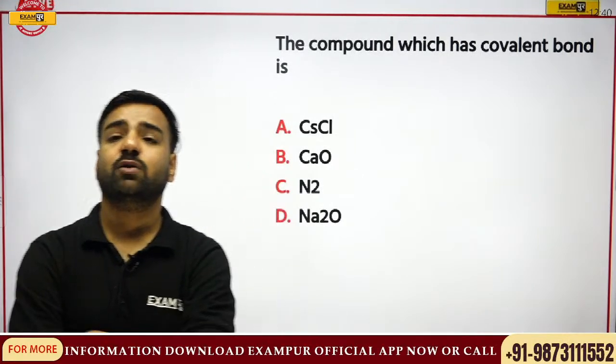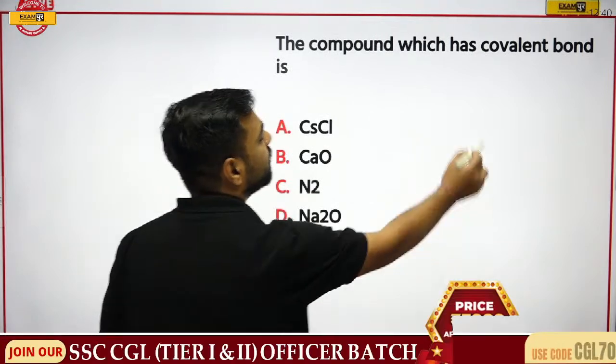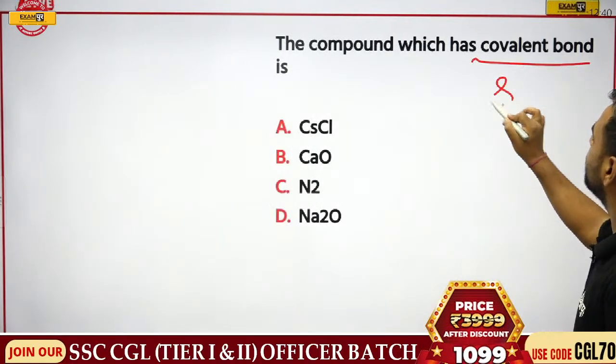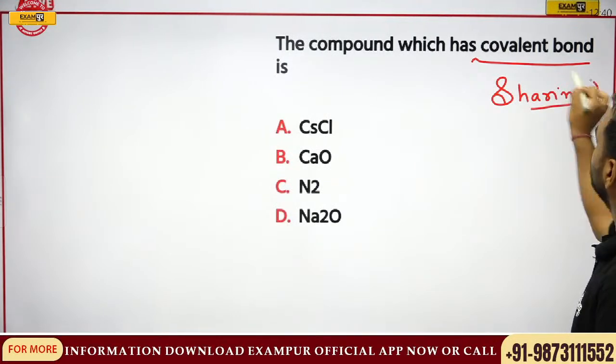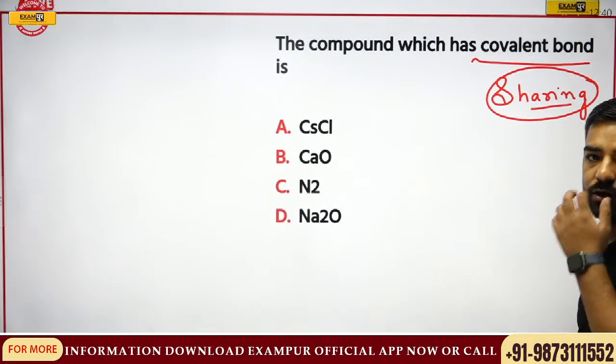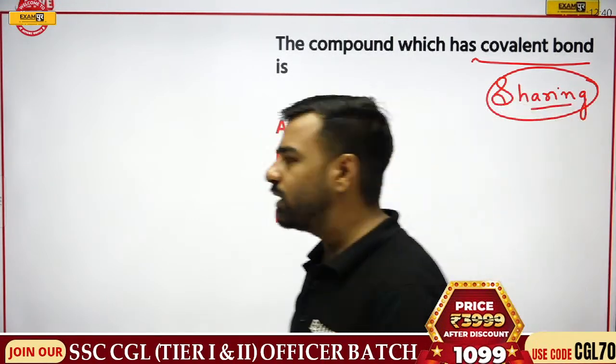The compound which has covalent bond. We have just understood. Please remember, again I am saying, when I am talking about covalent bond, that means I am talking about sharing, right? Here no such transfer of electron is going to take place. So yes, covalent bond. I'll give you one more example.